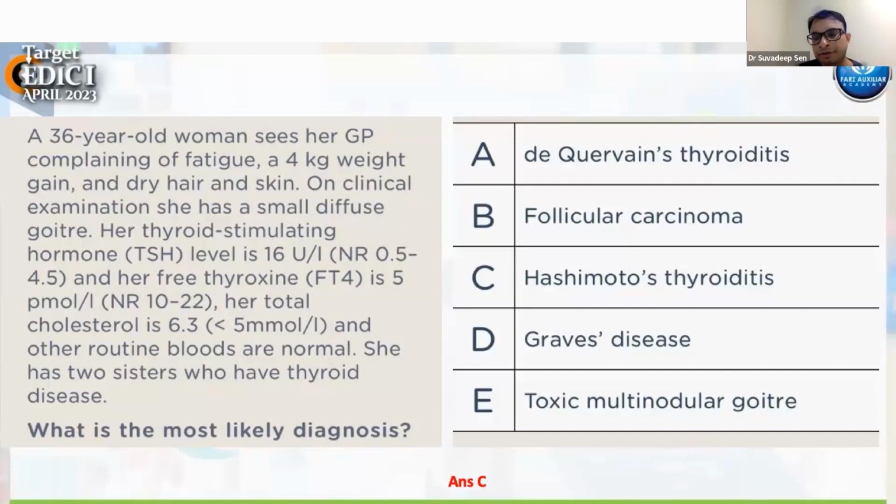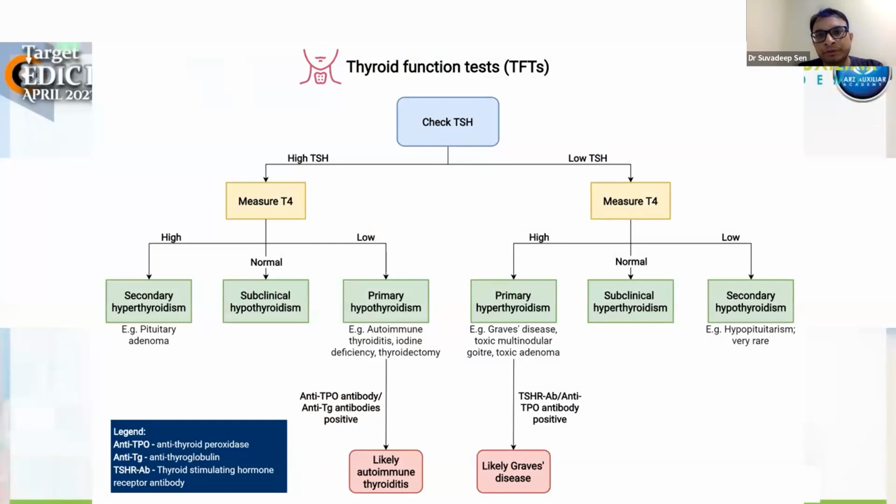Usually there should not be any doubt for this kind of question because they are very straightforward. Now, how do we evaluate? A very brief overview: anybody who comes with a thyroid disorder, the first thing we check is the TSH. If the TSH is elevated, we check the thyroid hormones T4 and T3, usually free T4 or free T3.